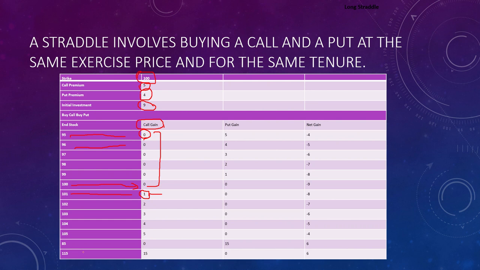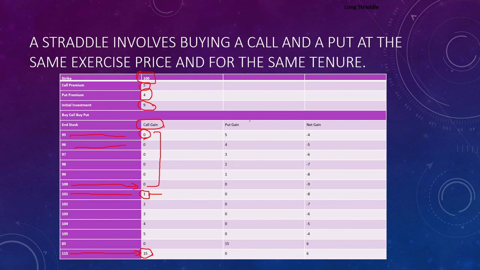If the market price reaches 115, because I have skipped the in-between prices, your gain would be 15 rupees. So this is your call gain.